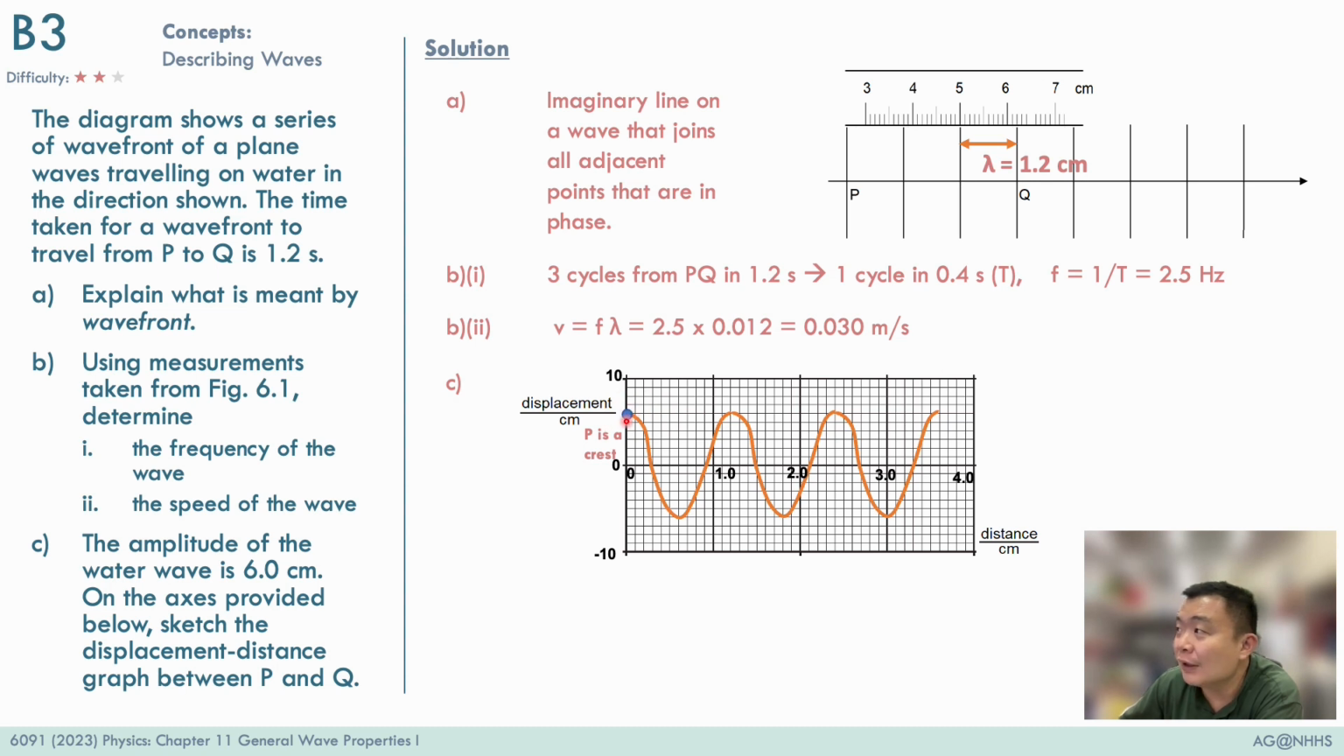Next, notice that we start with a crest, because P represents a wavefront, so let's take it to be a crest. One complete cycle, the wavelength, is 1.2 cm. So from a crest to a crest, this distance should be 1.2 cm. And the troughs will happen at half a cycle away, which is over here, and this should be 0.6 cm away. So these are the things that you should check for your displacement-distance graph of this wave.